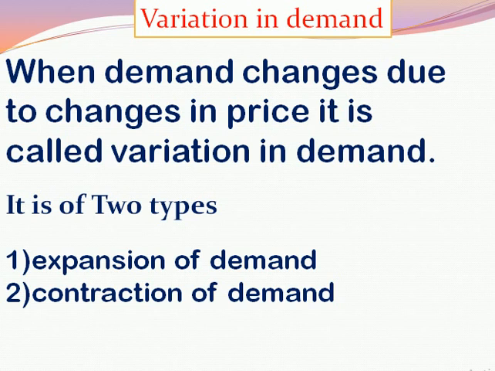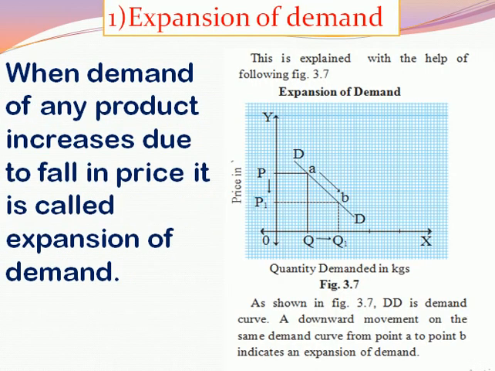It is of two types. First, expansion of demand, and second, contraction of demand. Now let us see the first. What is meant by expansion? Increase. Expansion of demand means when the demand of any product increases due to a decrease, a fall in the price, it is called expansion of demand. What is meant by expansion of demand? When the demand of any product or commodity increases due to decrease in its price, then it is called expansion of demand.